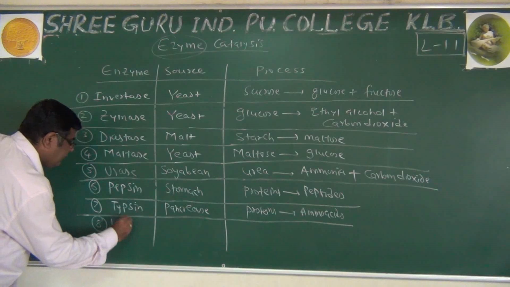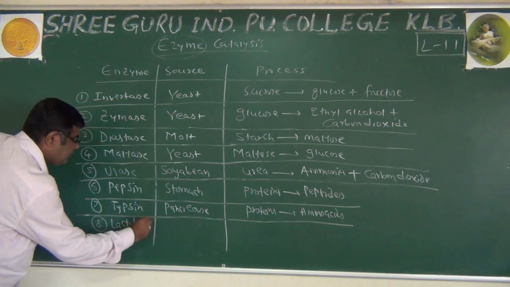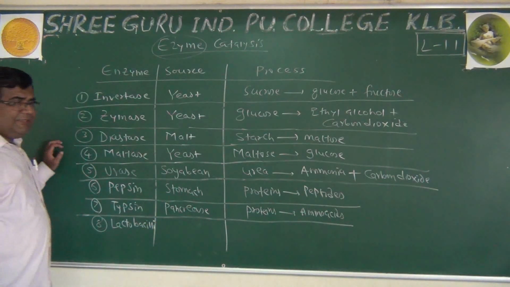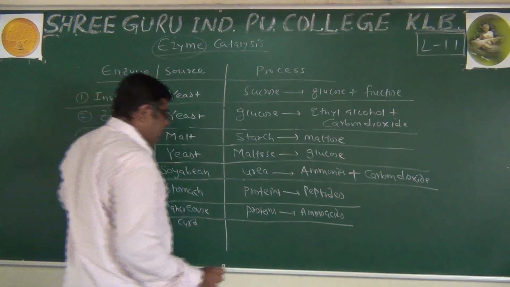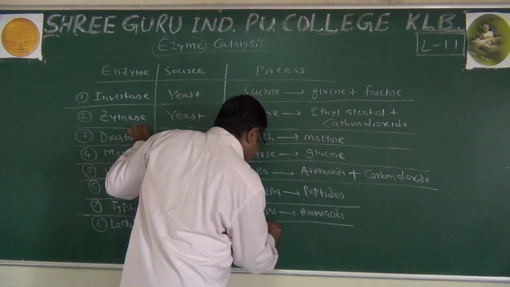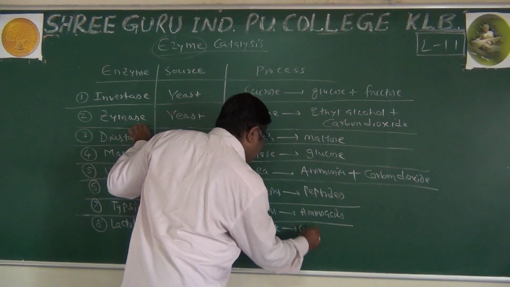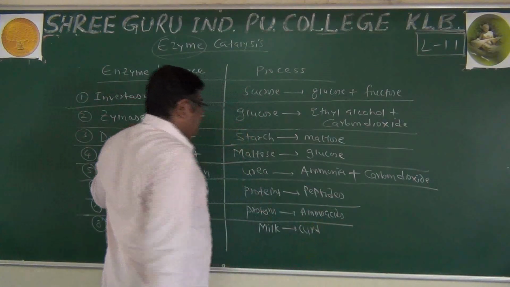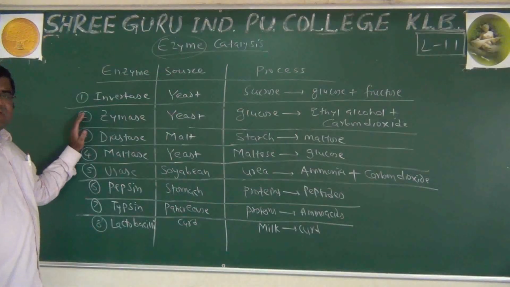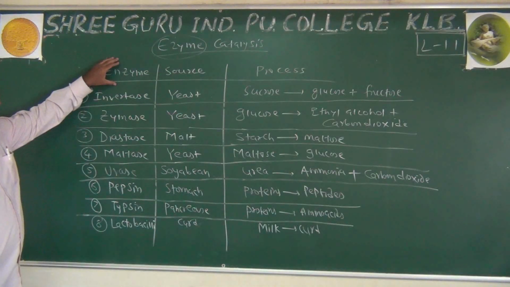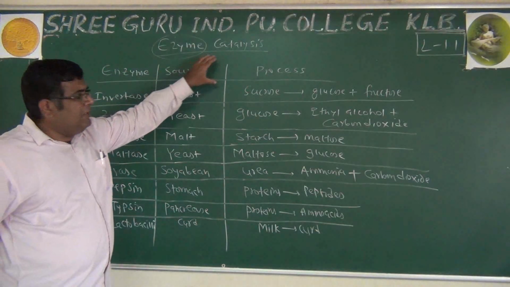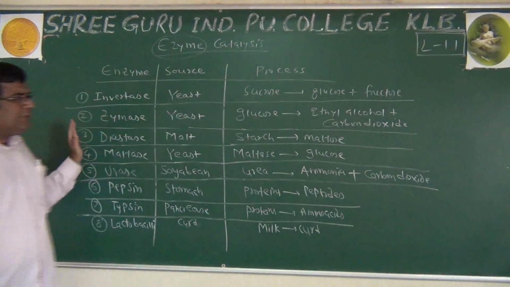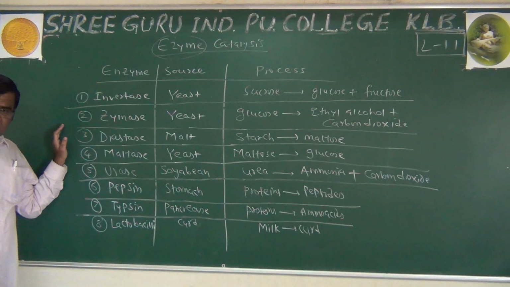And one more example, lactobacillus, which is present in curd and is used in the transformation of milk to curd. So all these examples, the name of the enzyme, the source from which it is obtained, and the process in which it is used, are very useful.